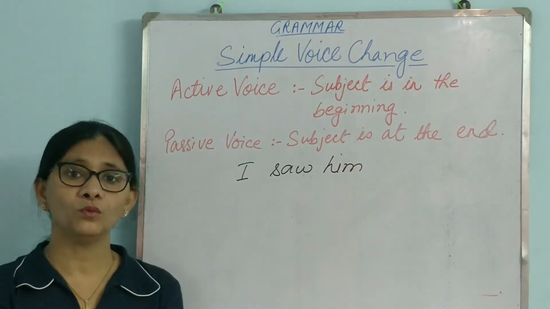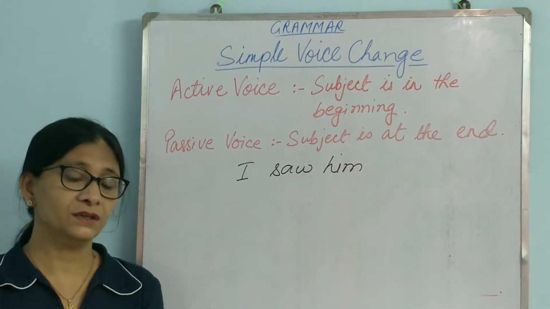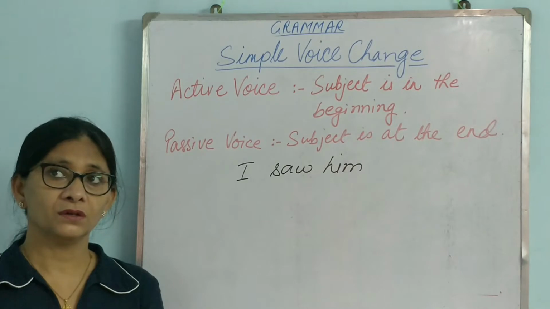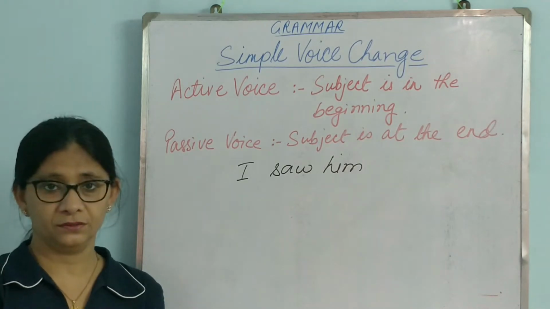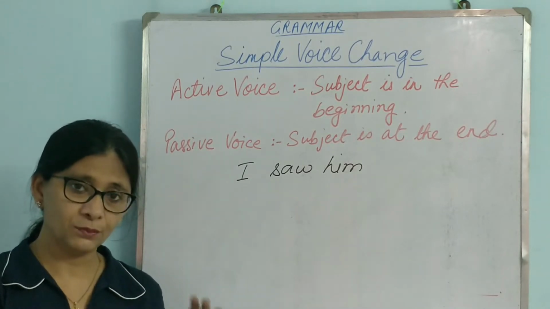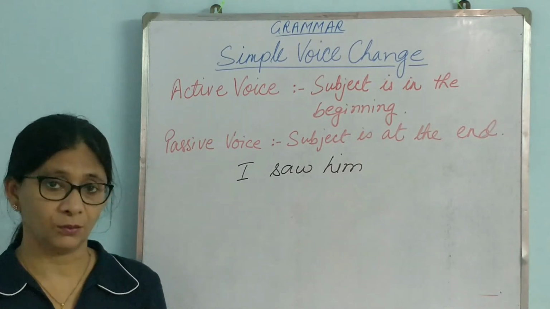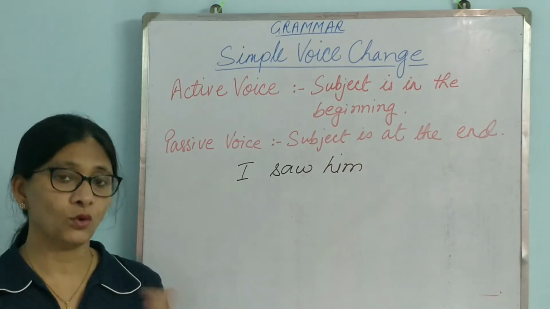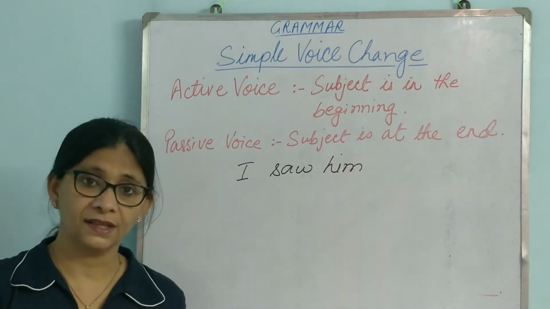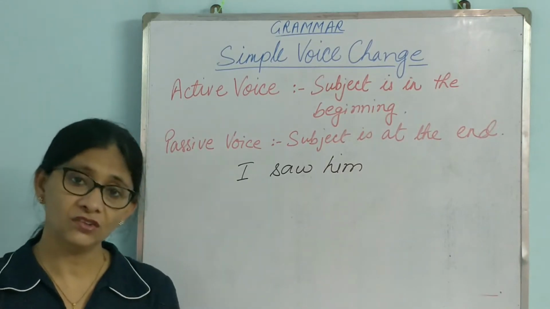So to talk about voice, voice is that part of the verb which says whether the subject is doing the work or the work is being done on the subject. That means, is the sentence starting with the subject or is the sentence ending with the subject? On that depends active voice or passive voice. If the sentence is starting with the subject, then that is active voice. And if the sentence is ending in the subject, that is passive voice.